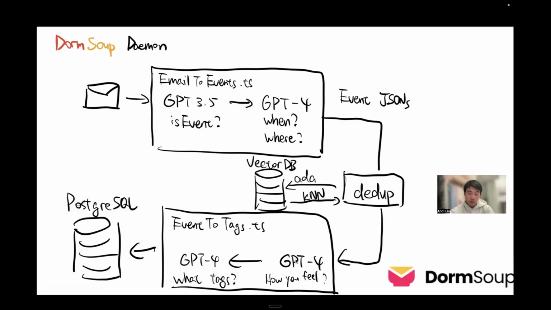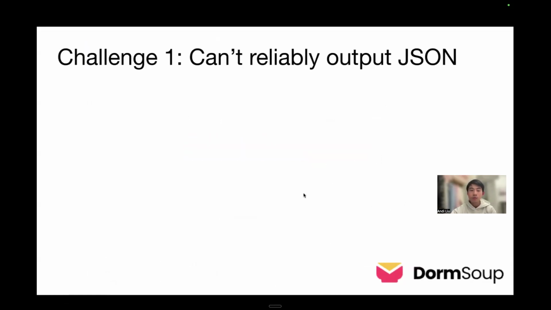We have a two-stage process. We first ask GPT-4 to reason about each of the tags. Say this is a free food tag, this is a boba tag. These are the two tags that students care about the most. And then there's an ECS tag that cares about the descriptions. What do you think? Which one is more likely? First, we have an unstructured output, and then feed it into GPT-4 with a more structured output, and put it into a PostgreSQL database, because one pass is often not enough back then.